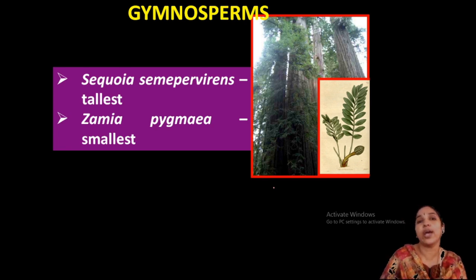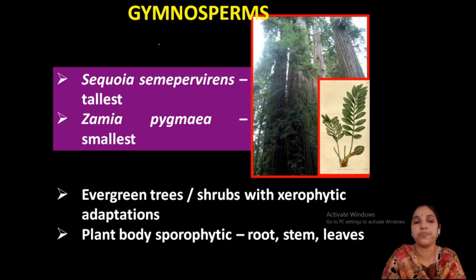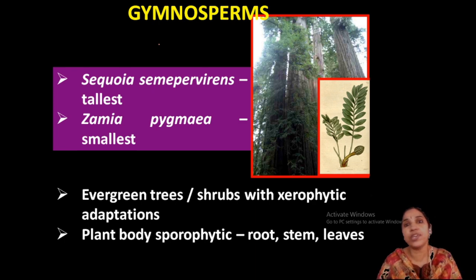While discussing gymnosperms, you have to remember two very important plants. One is Sequoia sempervirens, the tallest plant in the world. And the smallest plant among gymnosperms is Zamia pygmaea. So the taller one is Sequoia and the smaller one is Zamia. This is the smallest gymnosperm, not the smallest angiosperm; that one is Wolffia. Sequoia sempervirens is the largest tree ever growing on earth, and it comes under gymnosperms. And gymnosperms are evergreen trees and shrubs showing xerophytic adaptations.